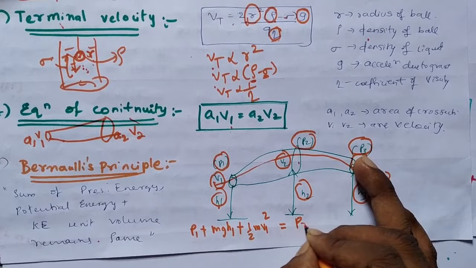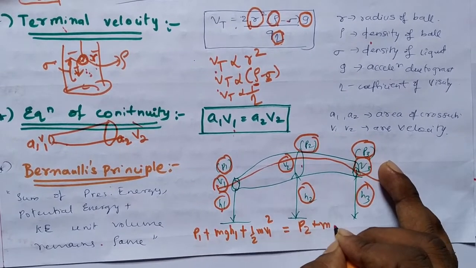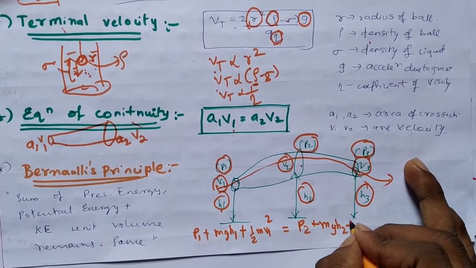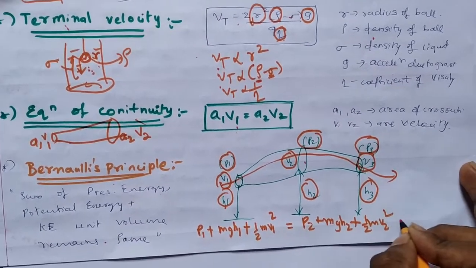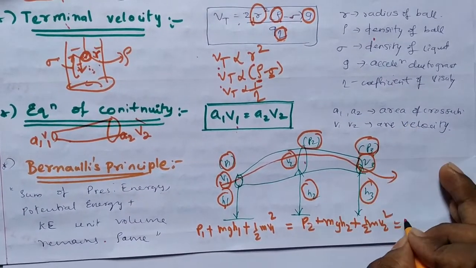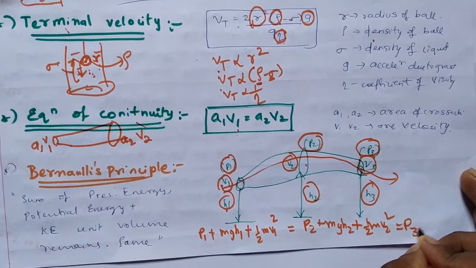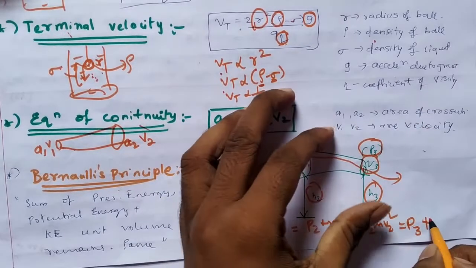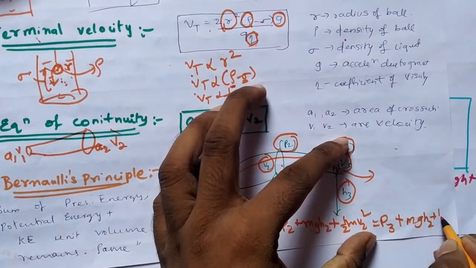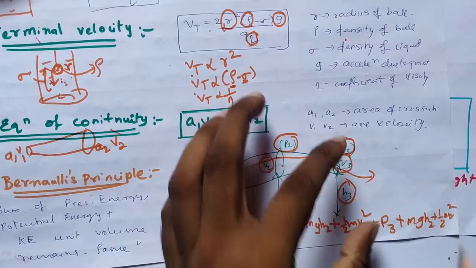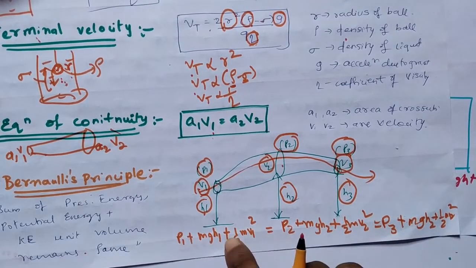Here pressure energy is P2, potential energy is m g h2, plus kinetic energy 1 by 2 m v2 square, which is equal to the pressure energy P3 and so on. Okay, this is Bernoulli's principle.